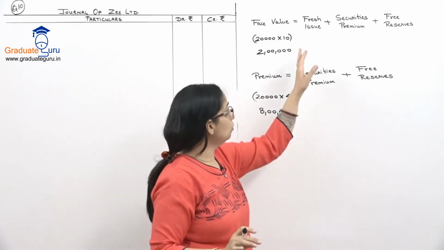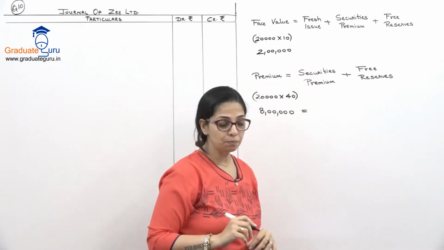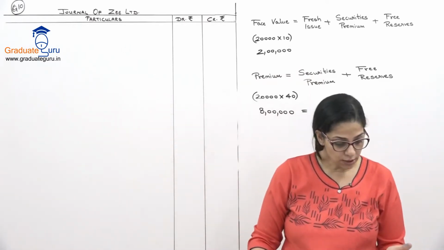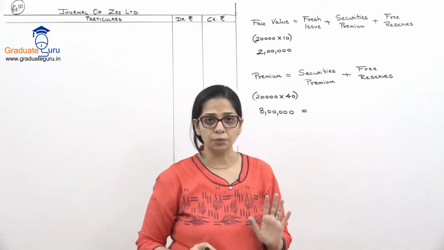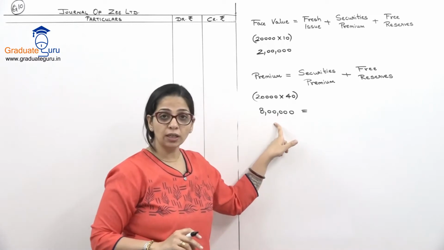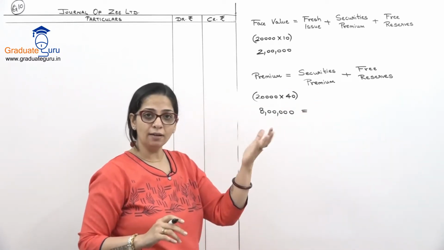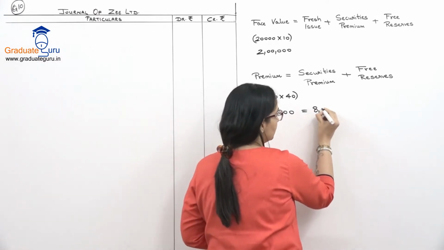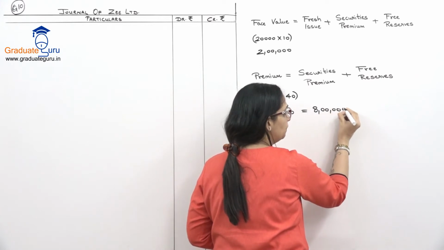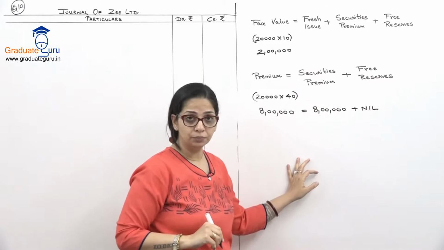Fine? Now what are we going to use? First we complete the premium equation. In the balance sheet, securities premium is 8,80,000. Okay? How much premium do we need? 8 lakhs. Securities premium has more, so I will only use how much I want. So 8 lakhs will come entirely from securities premium. From the reserves, nothing. Okay?